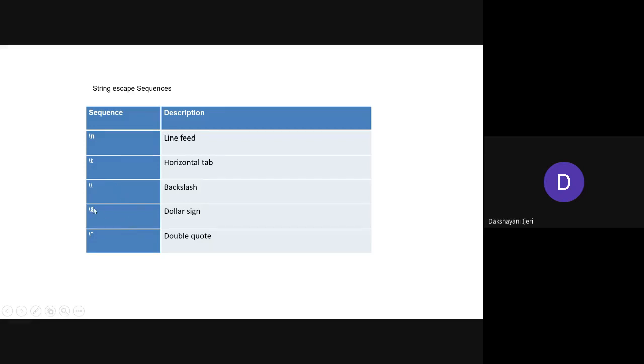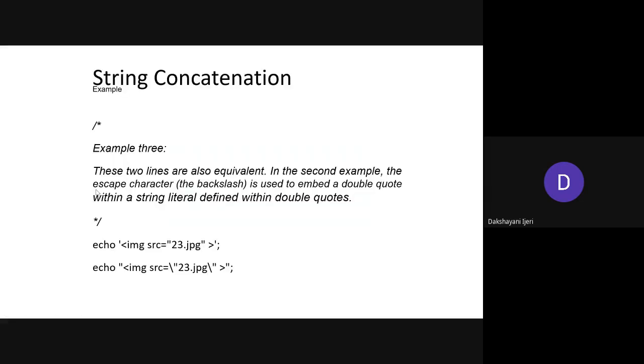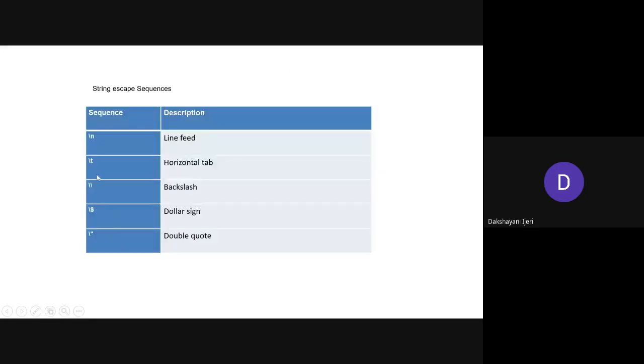See, why it has been taken over here is if you want to include this backslash as a part of the printing only, if you want to print the backslash, and you directly take only a single backslash as a part of the echo, probably that is not going to be printed. Why? As I told you in the earlier case, why the backslash is being used here. In order to treat this double quotation as a part of the source, you are using this backslash, and this is not going to be printed on the screen. Suppose you want to print that backslash itself, again it has to be preceded with one more backslash here, right?